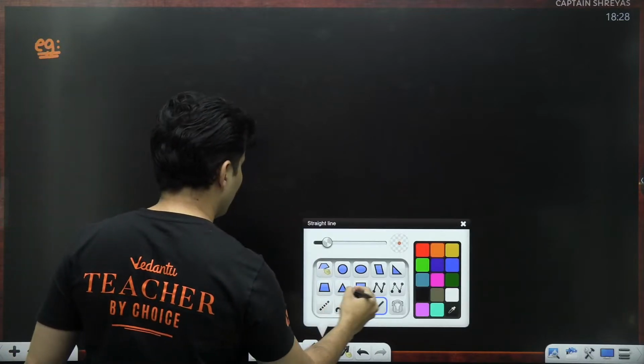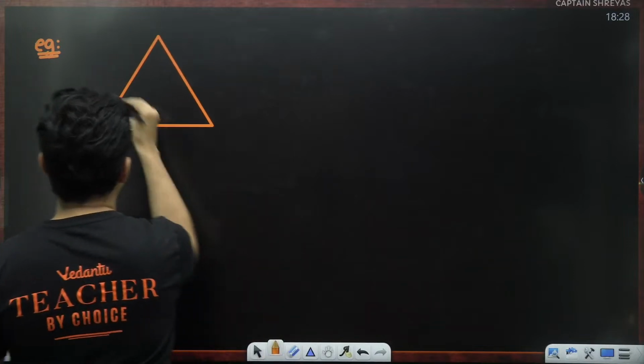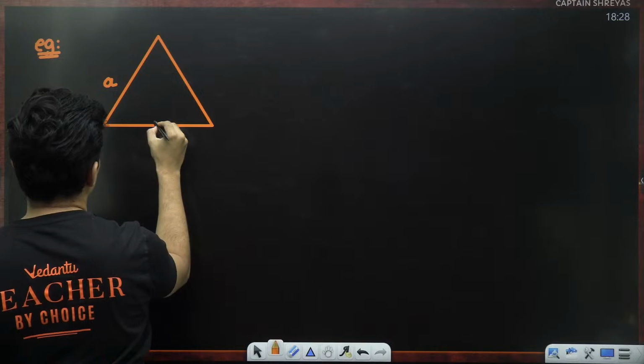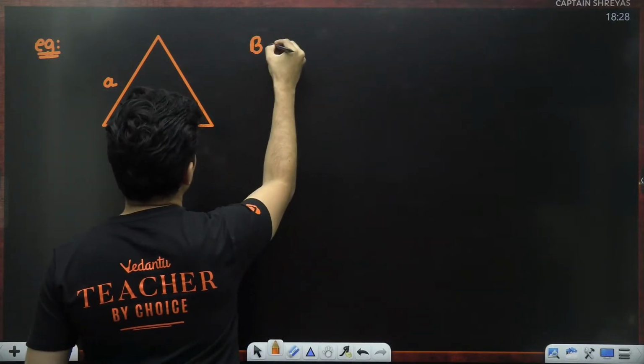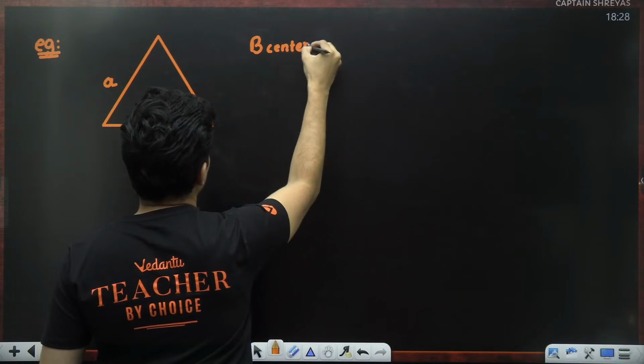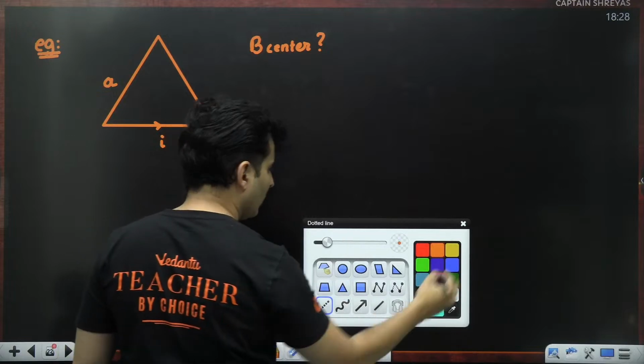What if I tell you, you have to find the magnetic field at the center of an equilateral triangle whose side is A and the current which is going in it is basically I. Okay, so find the magnetic field at the center. Okay, it's very simple, guys. I'll give you the hint also right over here.